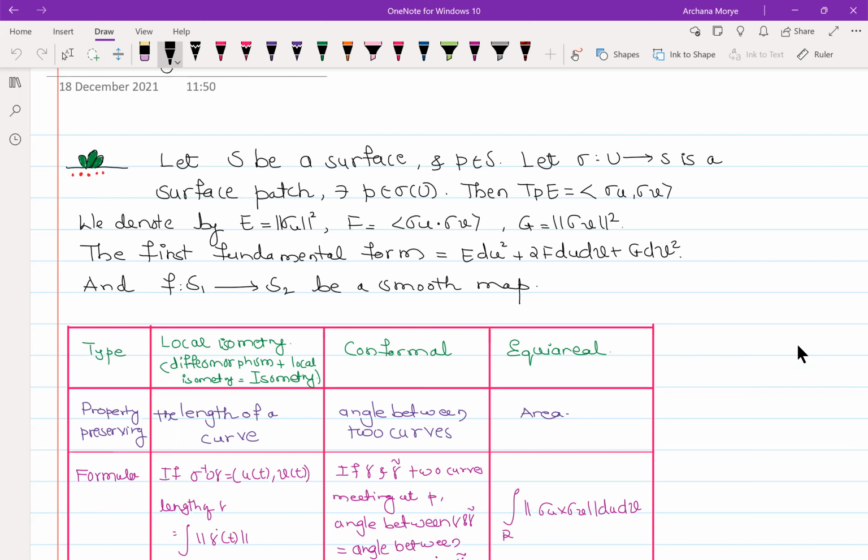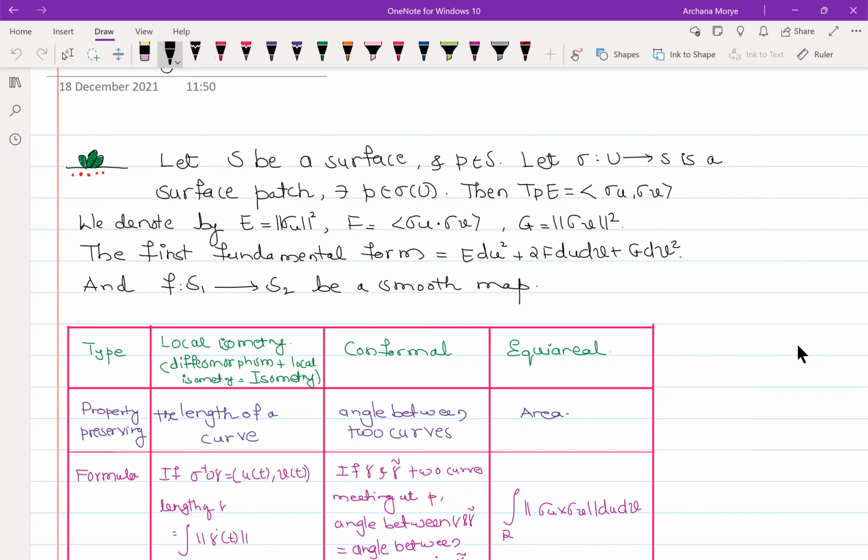Just now we discussed local isometries, that means maps which preserve the length of a curve. Second, conformal maps preserve the angle between two curves. To find the angle between two curves, you look at the tangents at their intersection point and the angle between them.